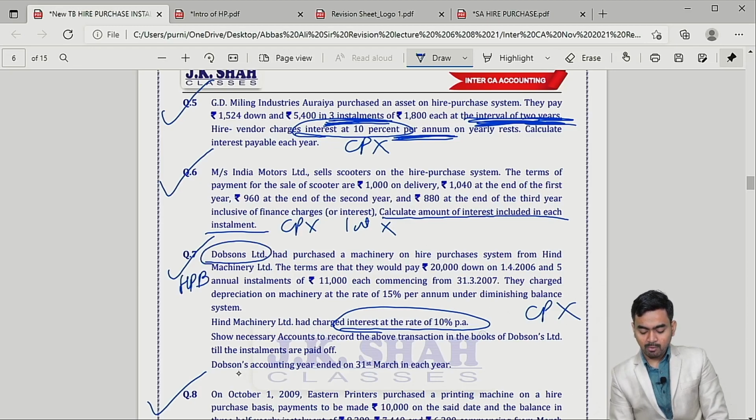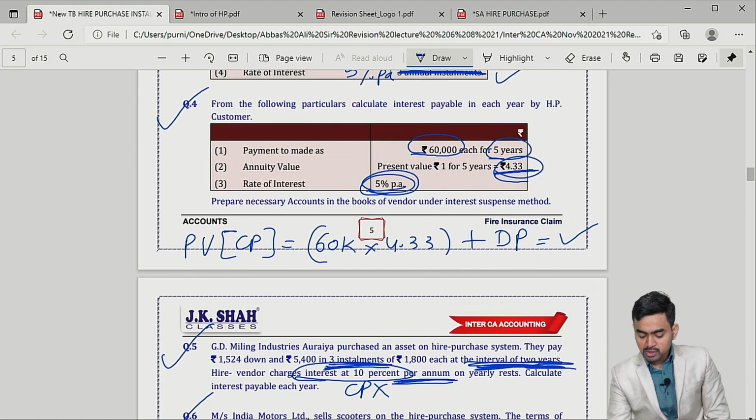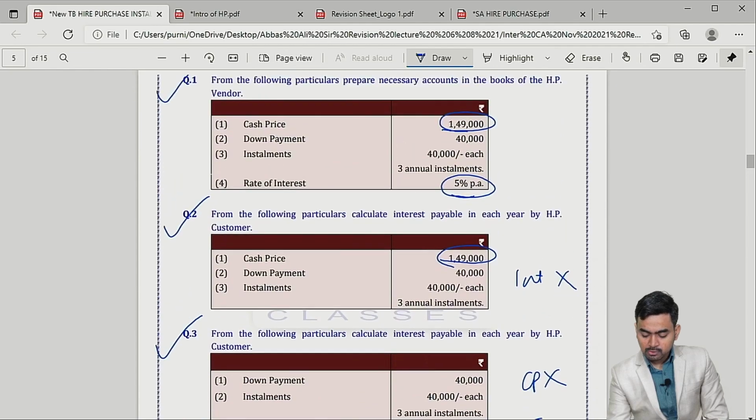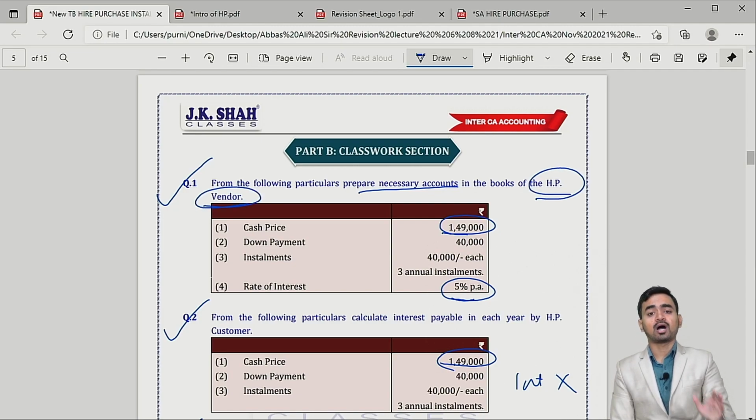So at the end what they are asking? Show the necessary account in the books of Dobson Limited. So in the books of buyer, how will you do the accounting? And if you check your question number 1, my dear students, they have said prepare necessary account in the books of HP vendor. So how will you do accounting in the books of HP vendor?